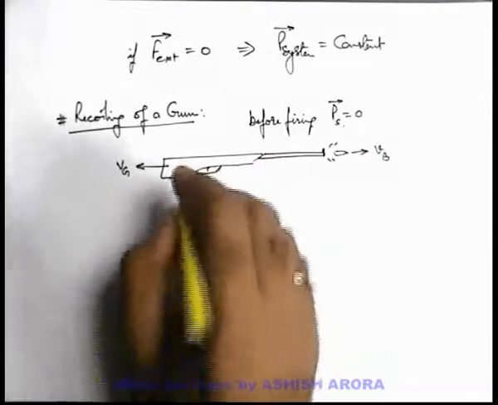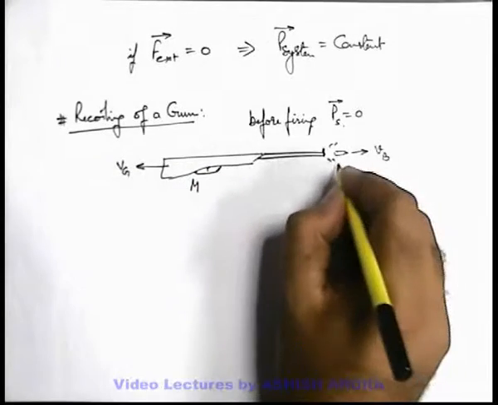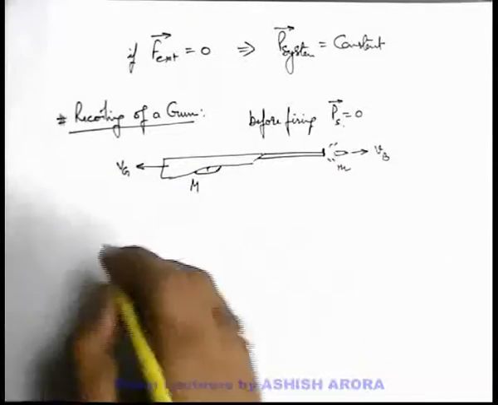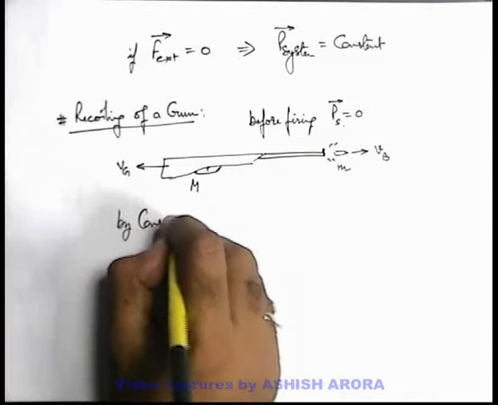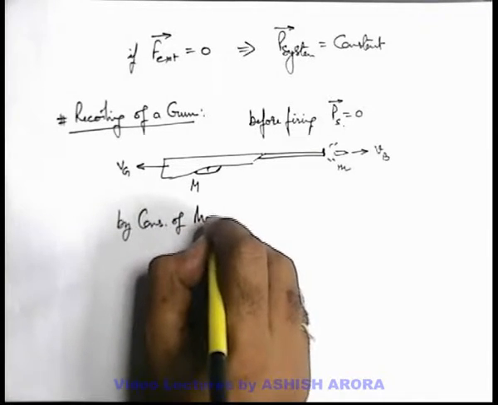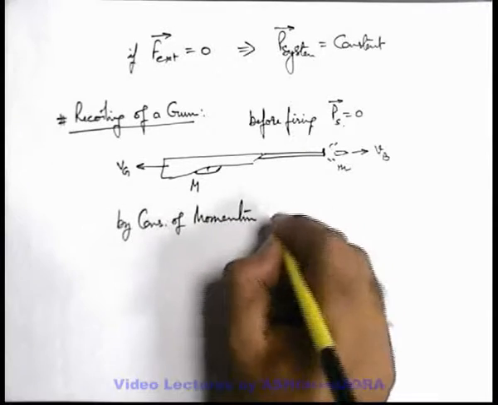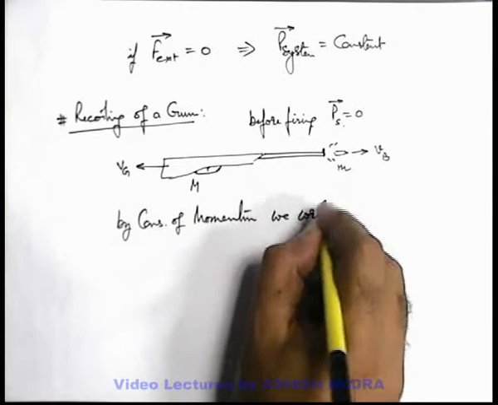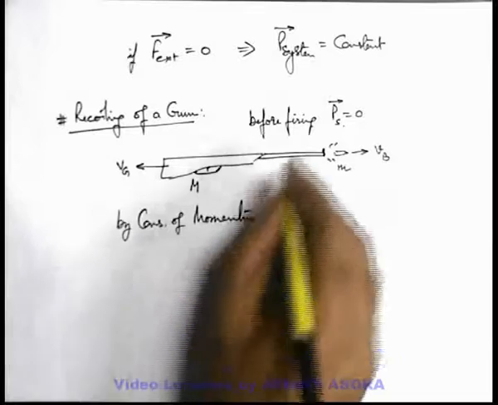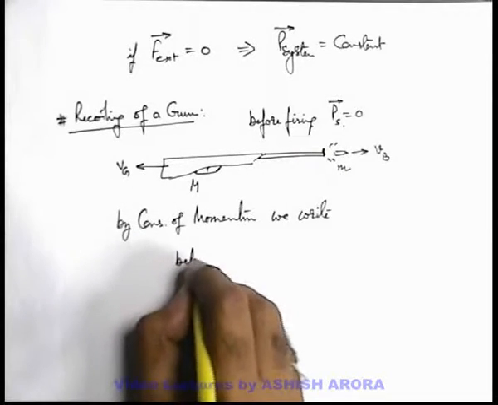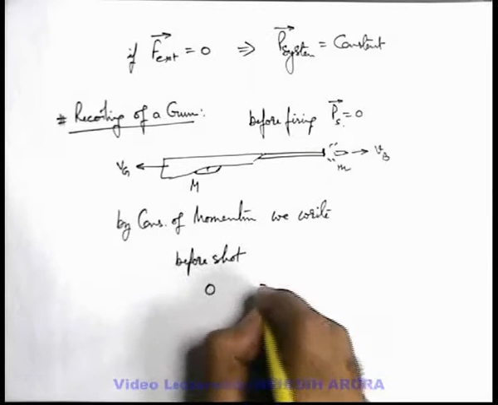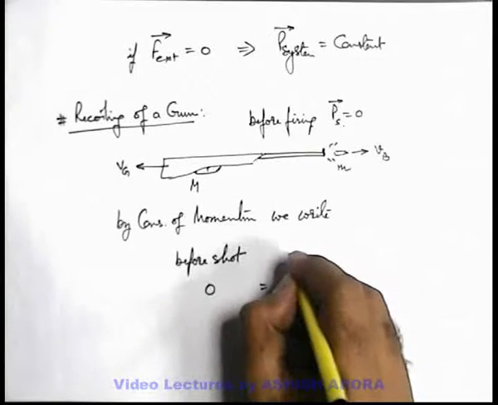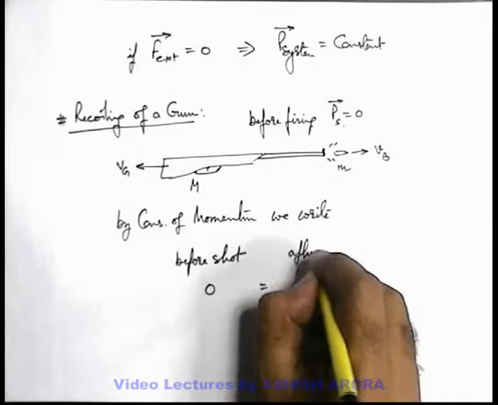So in this situation, if mass of gun is capital M and mass of bullet is small m, we can simply state by conservation of momentum, before shot the momentum was 0, and this must be the momentum after shot.